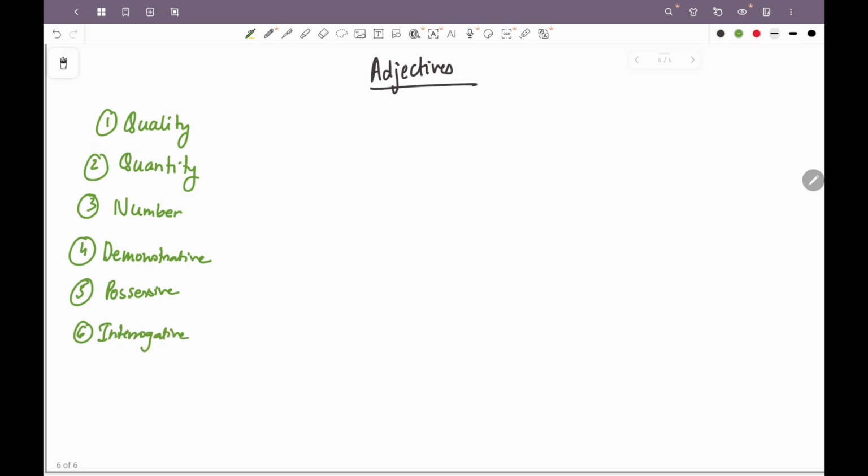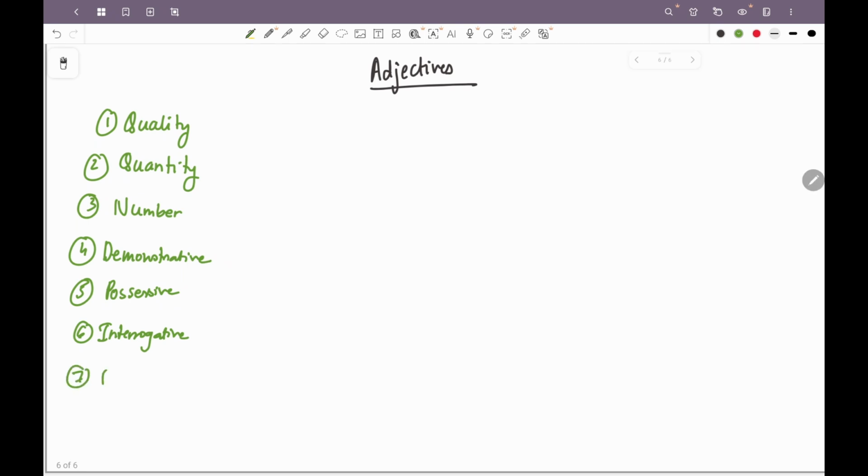Interrogative adjectives are which, whose and what, when they define or tell us more information about a noun or a pronoun. A lot of these, demonstrative, possessive, interrogative, are in pronouns also, and in adjectives also. In pronouns they will be replacing a noun, in adjectives they will be telling us more about a noun. So this is the distinction between the two.